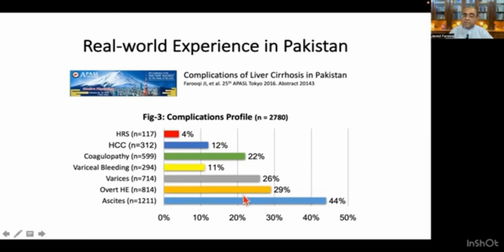So most of our patients present with ascites, and this is important because, as we will discuss in the second part, beta blockers can prevent the occurrence of ascites in cirrhotic patients. The study has shown that the role of beta blockers is not only to prevent the development of varices or to prevent varices from bleeding, but they are also important in preventing the appearance of ascites. This we will discuss in the second part of this discussion.